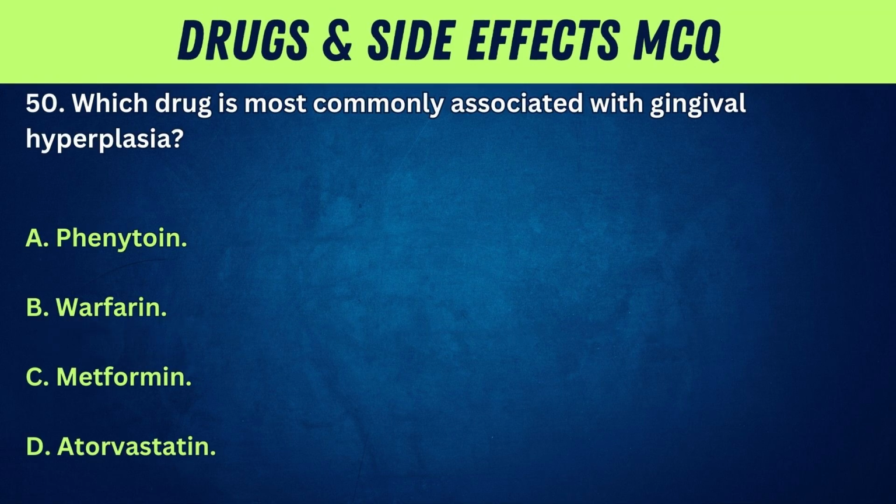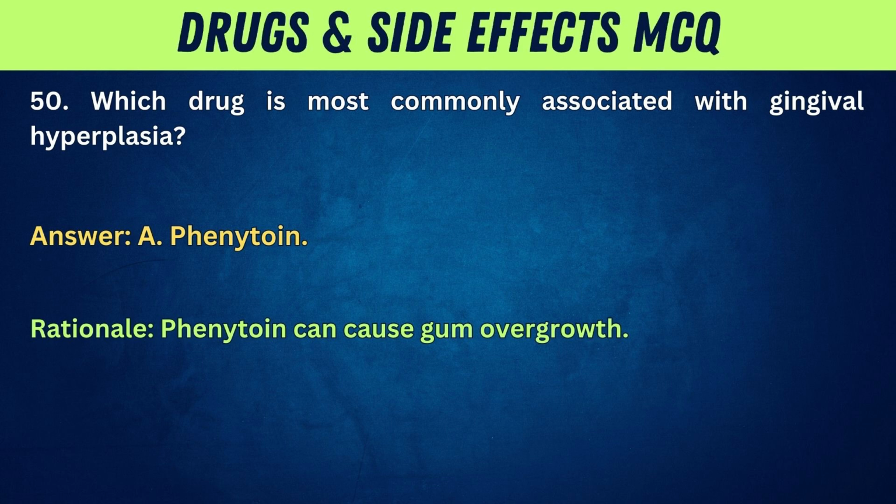50. Which drug is most commonly associated with gingival hyperplasia? A. Phenytoin. B. Warfarin. C. Metformin. D. Atorvastatin. Answer: A. Phenytoin. Rationale: Phenytoin can cause gum overgrowth.